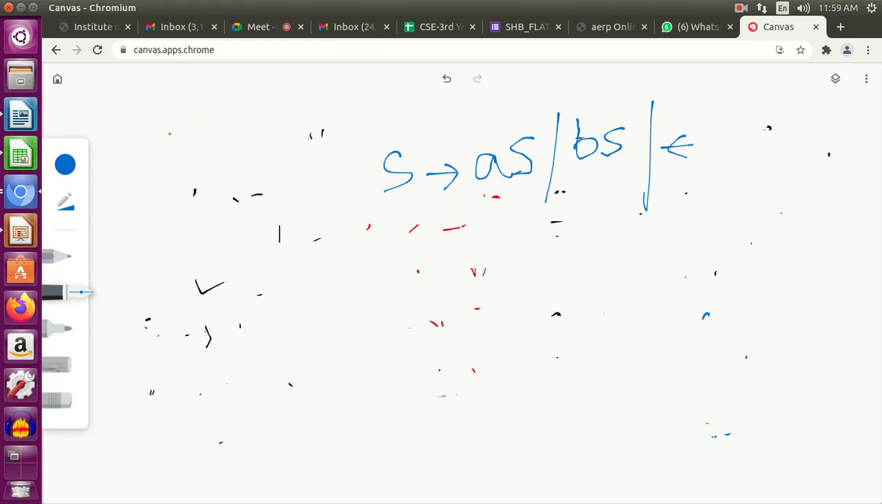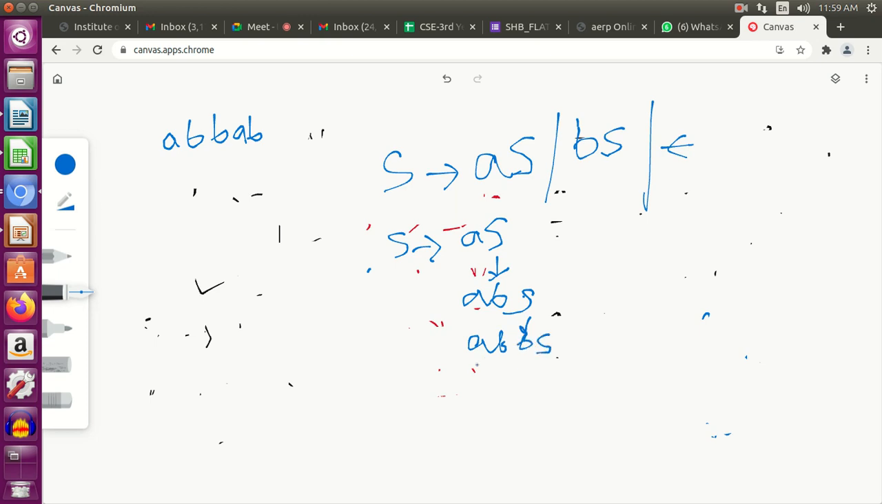So just take an example. Suppose I want to derive the string A, B, B, A, B. I'm not going for a very long string, just an example to show you how it is being done. So start off with S tends to AS. Since it starts with A, I'll write AS. Now next I have B, so I'll substitute S tends to BS. Exactly. So next I have B again, so again S will be BS. Okay.